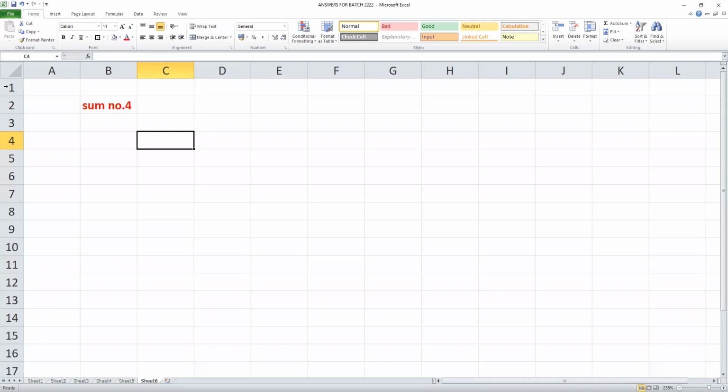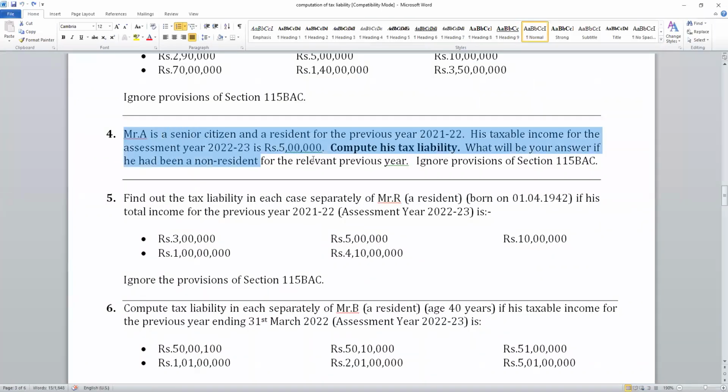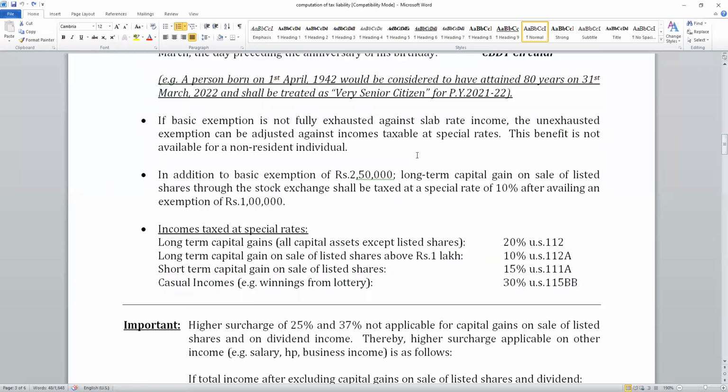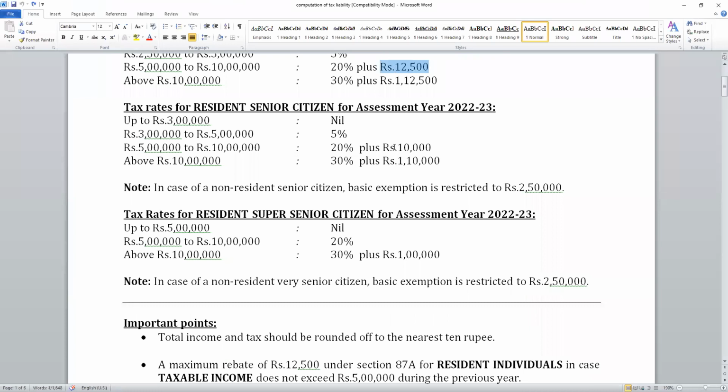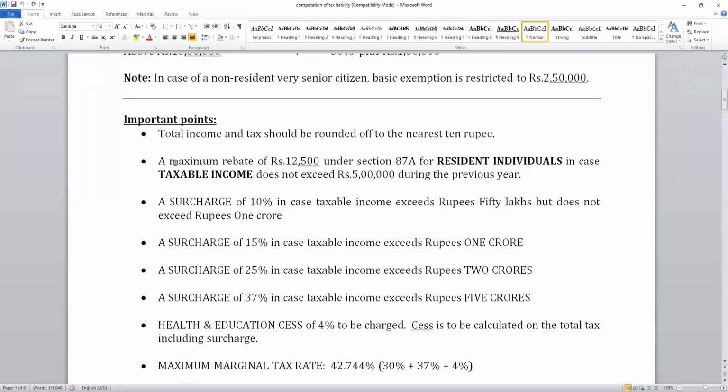Students, now sum number 4. Sir, for seniors the limit for rebate is only 10,000? Yes, the maximum rebate is 10,000, because for a senior citizen on an income of 5 lakhs the tax is 10,000, whereas for the general category it is 12,500. So I have to change this: maximum rebate of 12,500, within brackets 10,000 in case of a senior citizen.